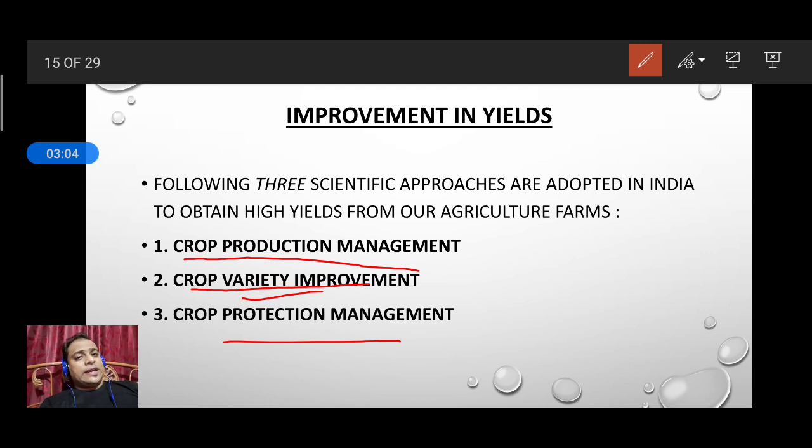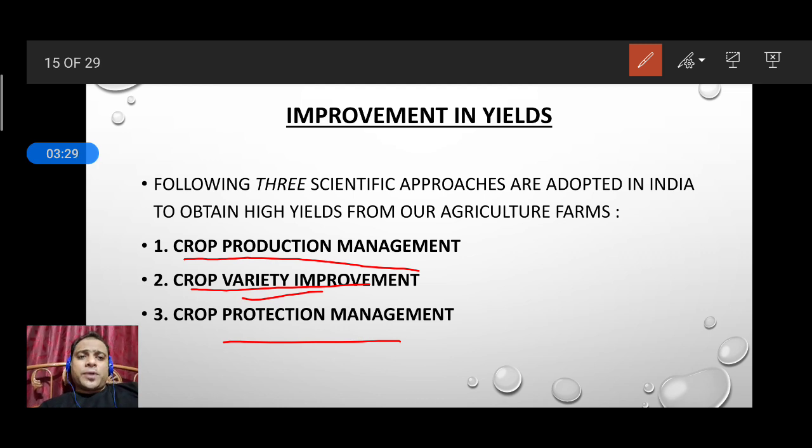We need good quality of rice, and the length of the rice should be increased. We also need crops which need very less water. These are some variety improvements, and we have been successful in making various types of crops. So this is called variety improvement.